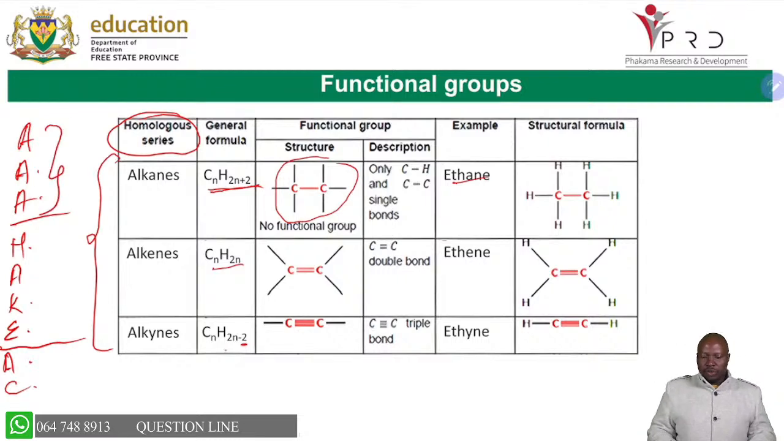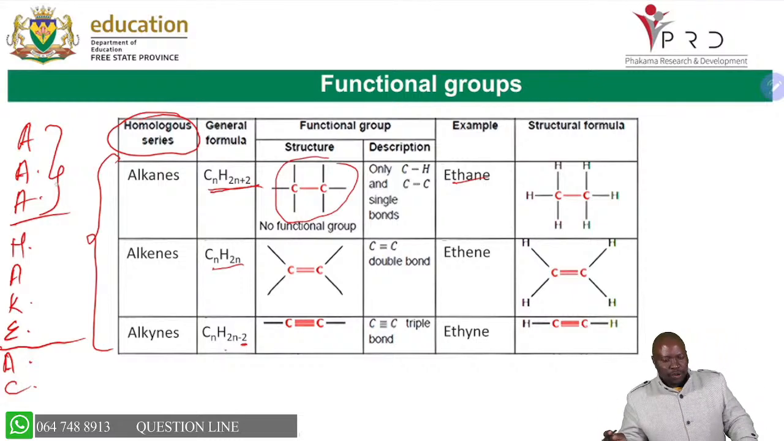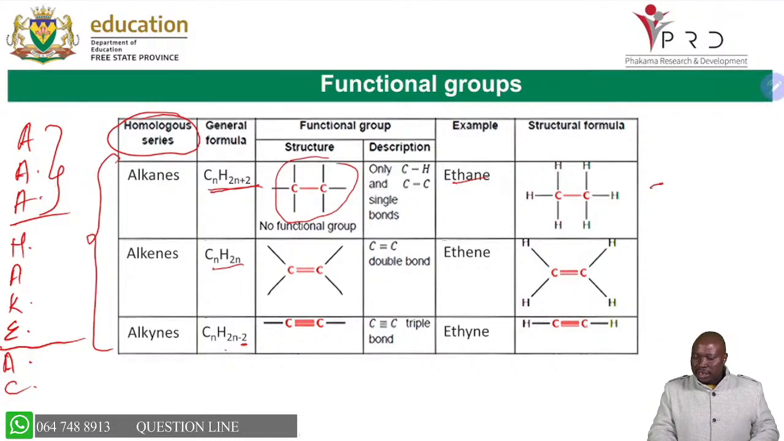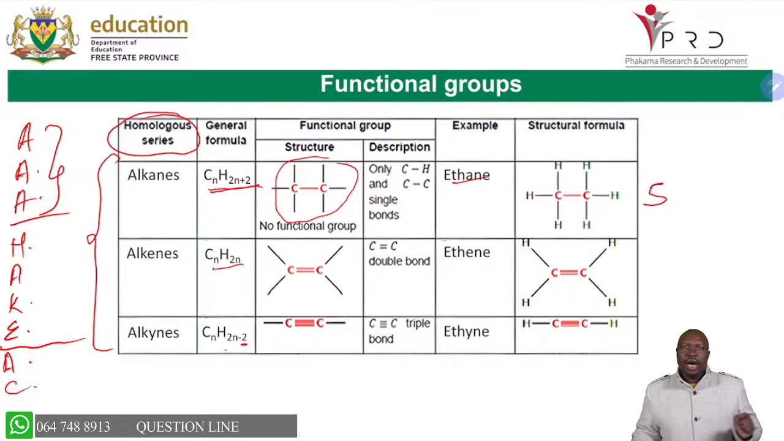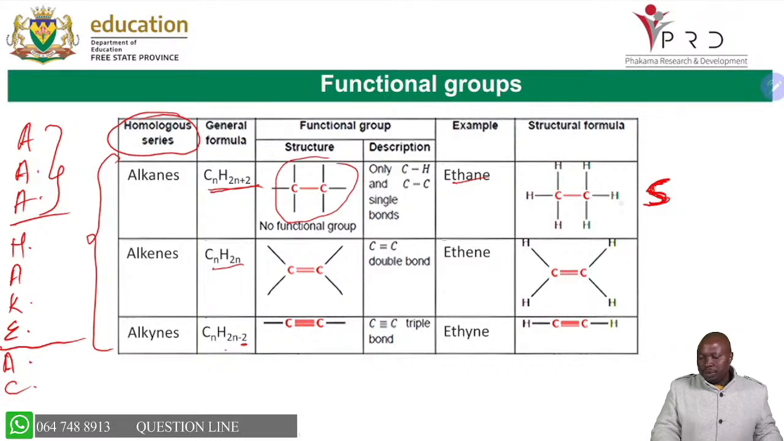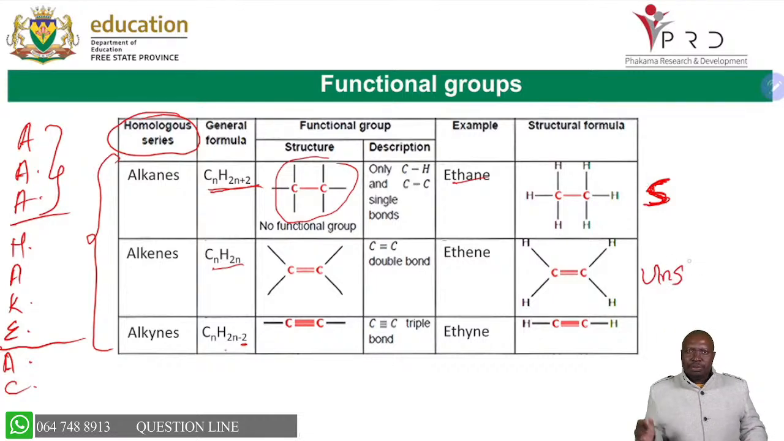These hydrocarbons, some are saturated, some are unsaturated. The saturated ones are the alkanes. Why do we say they are saturated? Because they have no multiple bonds between carbon atoms. As we revise, remember that these only have single bonds between carbon atoms. There are no double bonds between the carbon atoms, hence we say saturated. The unsaturated ones have multiple bonds between carbon atoms.